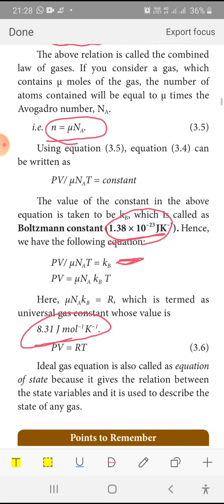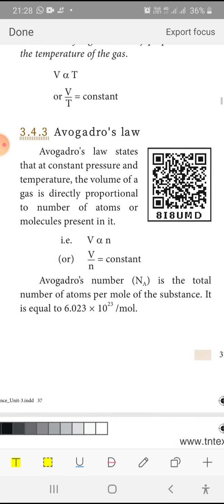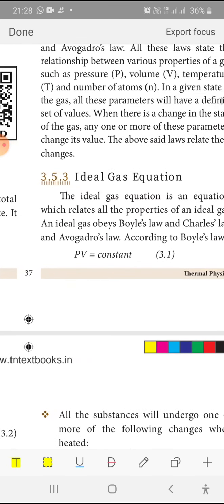Have you understood this? Important 5 mark: ideal gas equation.